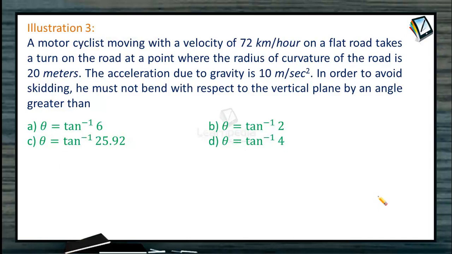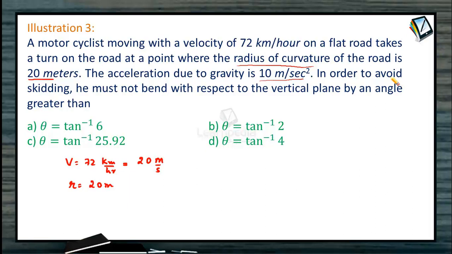A motorcyclist moving with a velocity 72 km per hour. What is the speed? 72 km per hour. In SI unit, we have to multiply by 5 by 18, so it becomes 20 meter per second. On a flat road, he takes a turn at a point where the radius of curvature of the road is 20 meter. Radius of curvature is given to us as 20 meter. The acceleration due to gravity is 10 meter per second square.